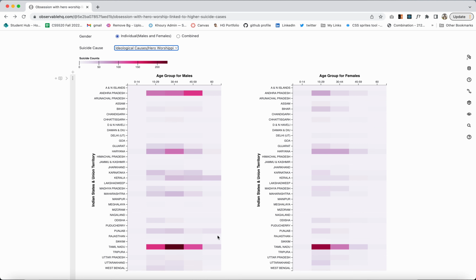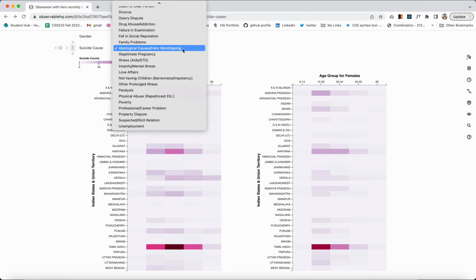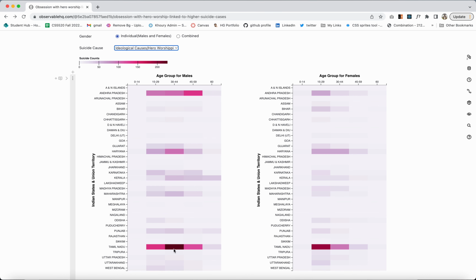These heat maps show, for a given Indian state and for a given age group, how many suicide cases were reported. As we can see, in the state of Tamil Nadu, where the suicide causes are ideological causes and hero worshipping, males of 30 to 44 years have a very high suicide count as compared to the other states in India. And in the case of females, we can see that the young females from the age of 15 to 29 have a high suicide count as compared to the other states in the country.